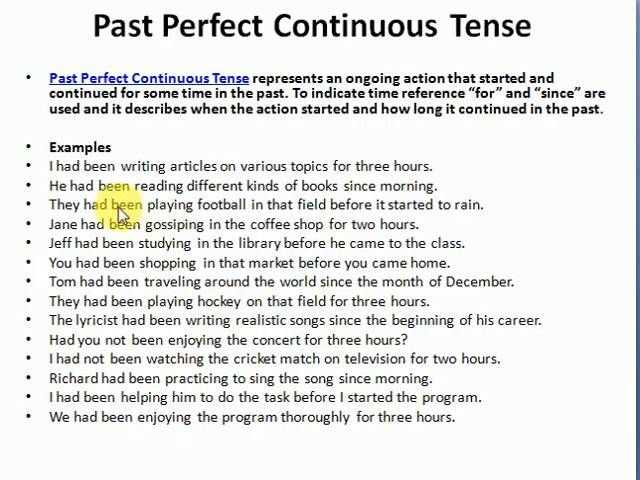For example, I had been writing articles on various topics for 3 hours, and they had been reading different kinds of books since morning. We had been enjoying the program thoroughly for 3 hours. So you see that this tense refers to the actions that have started and continued for some period of time, and the period of time is also being mentioned.